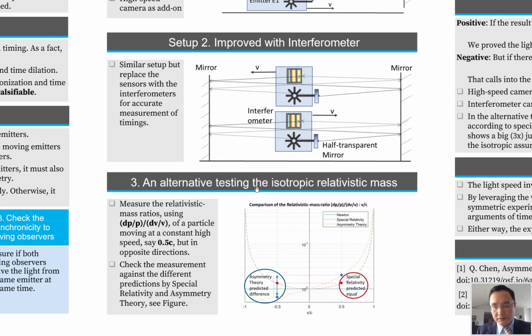An alternative test is to test if the light speed is isotropic to moving observers. We can measure the relativistic mass ratios using the incremental momentum divided by incremental velocity. We can measure the ratio of a particle moving at a constant high speed, for example, 0.5 c, but in opposite directions, and then check the measurement result. If the light speed is isotropic, as predicted by special relativity, the ratio should be the same. But if the result shows a big jump of the ratio, as predicted by asymmetry theory, then further investigation is required.